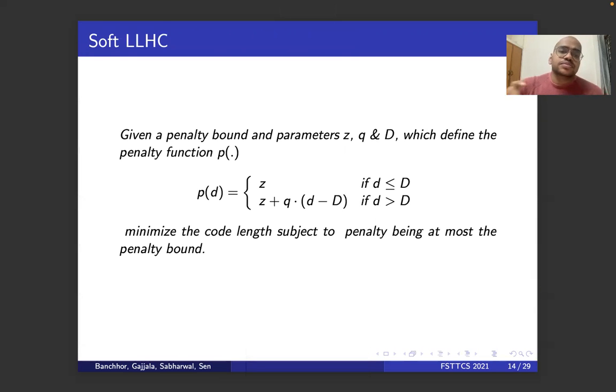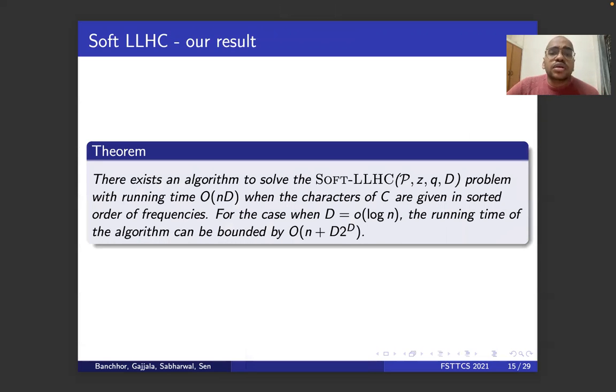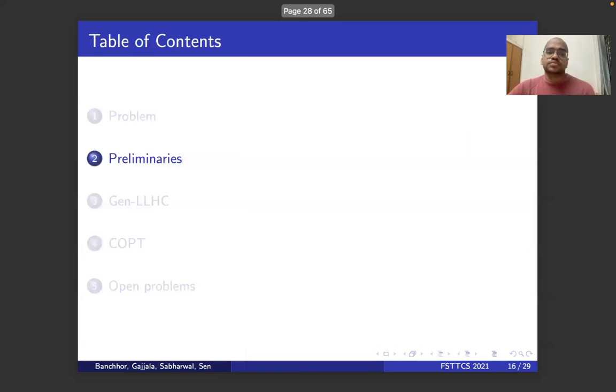For this problem, where the penalty function is defined by z, q, d and capital D, and you have a penalty bound, we find the prefix tree with minimum code length. The solution we have for this problem runs in order n d time. Note that earlier it was dependent on the penalty bound, and now it is not. And when capital D, that is the value where the penalty breaks, is smaller than log n, the runtime can be bounded by order n plus d times 2 to the d.